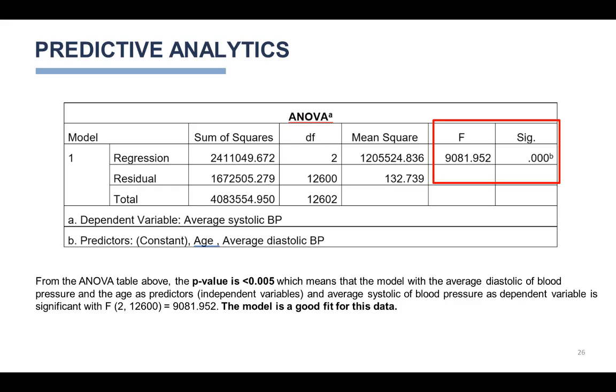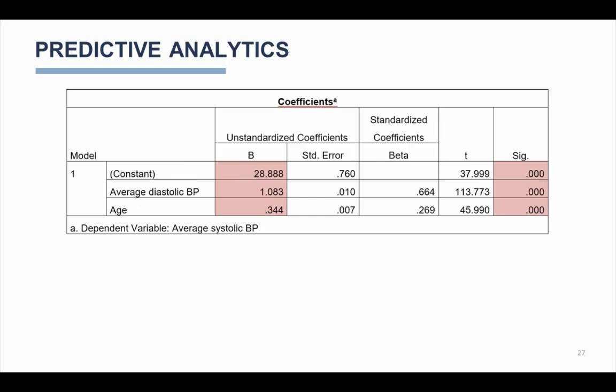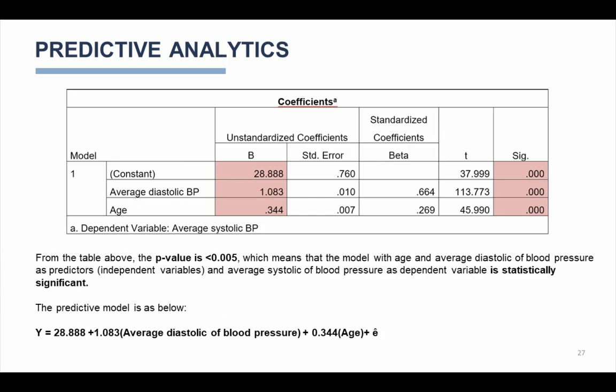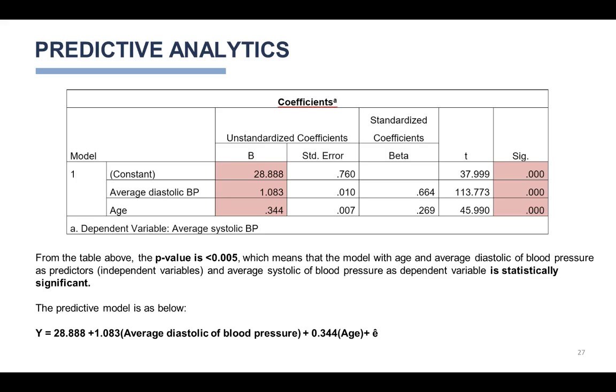From this table above, the p-value is less than 0.005, which means that the model with the age and average systolic blood pressure as predictors, independent variables, and average systolic blood pressure as dependent variable is statistically significant. The predictive model is as below. Y equals 28.888 plus 1.083 average systolic blood pressure plus 0.344 age plus error.